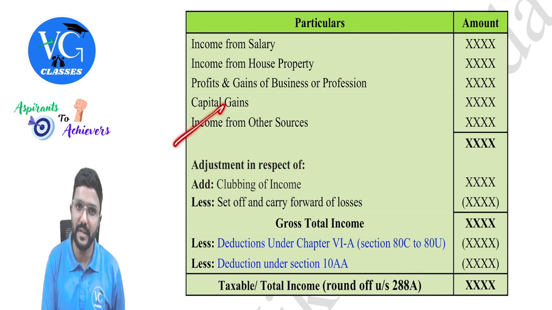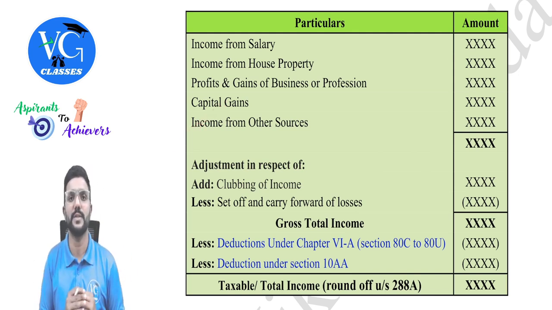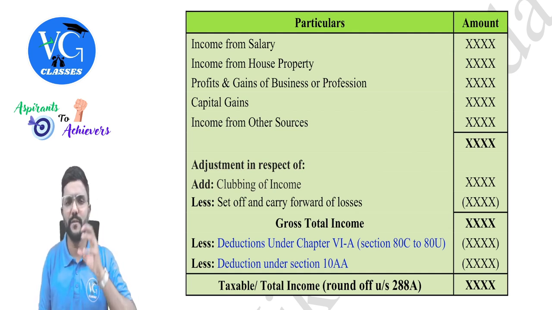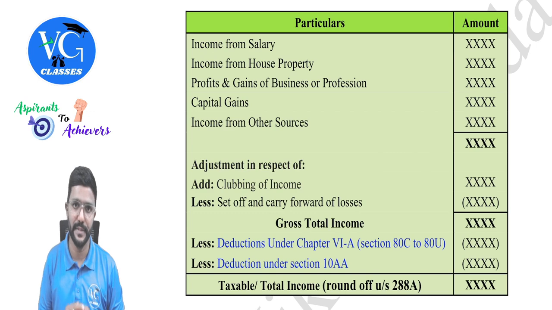And while computing even the income under the head other sources, if there are any expenses incurred by the assessee to earn such income, he can claim them as expenses. But be careful, no expenses can be claimed against casual income or deemed dividend which an assessee has earned by way of buyback of shares by a domestic company. Yes, so each of these in detail we have already learned under the respective head, guys.